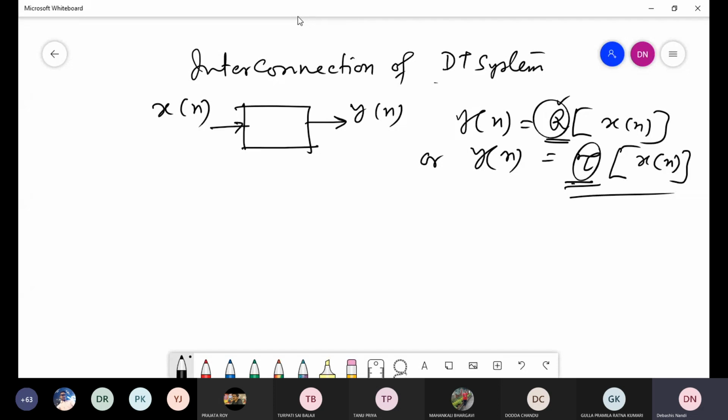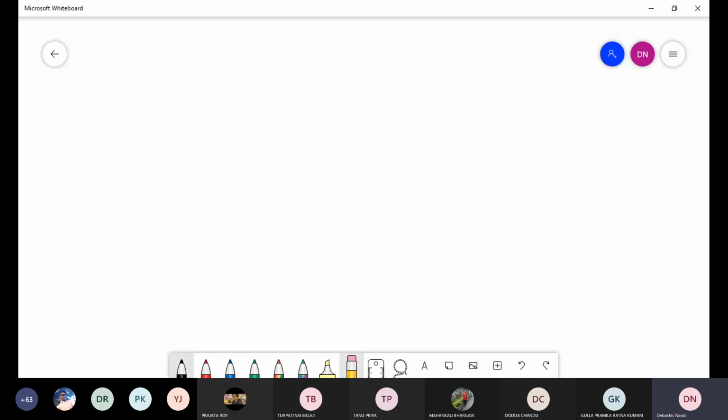Now suppose we are taking a transformation operation for a discrete time system. We can represent the output sequence as a transformation of the input sequence. Now, two systems are cascaded if this is a serial cascading.